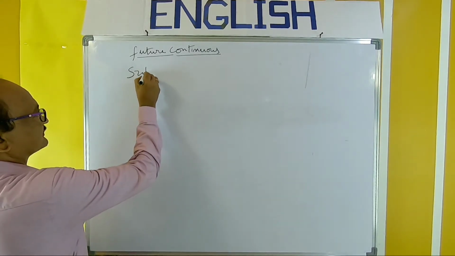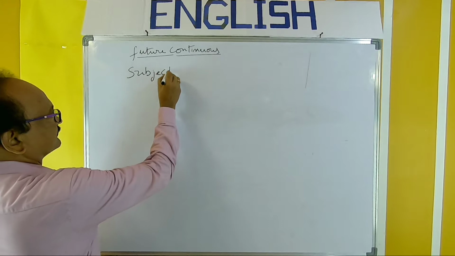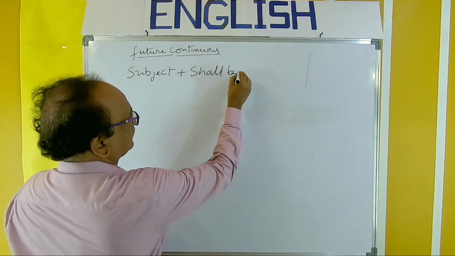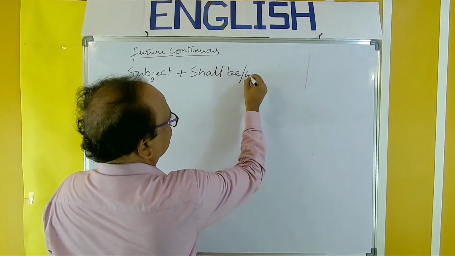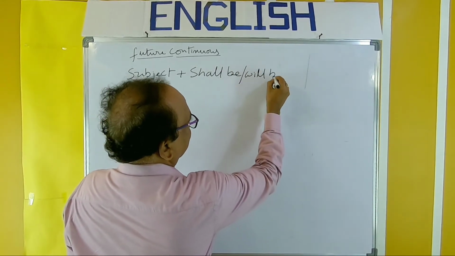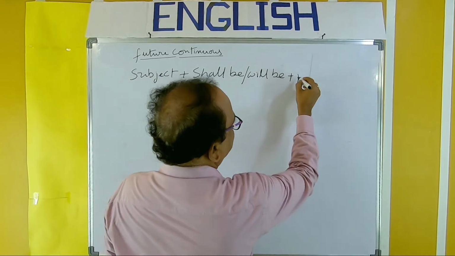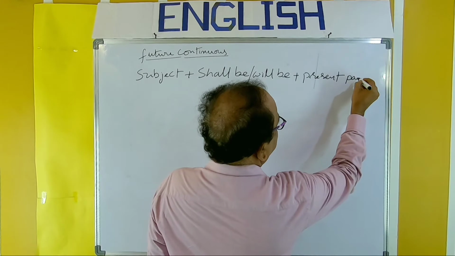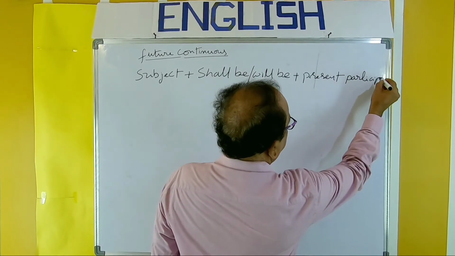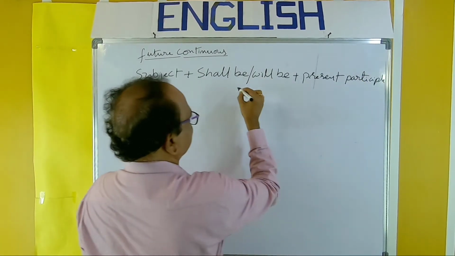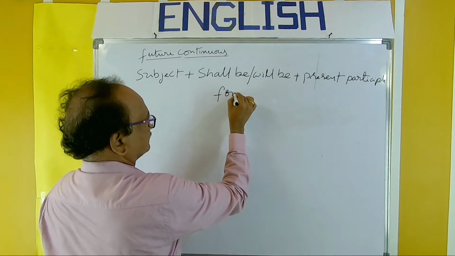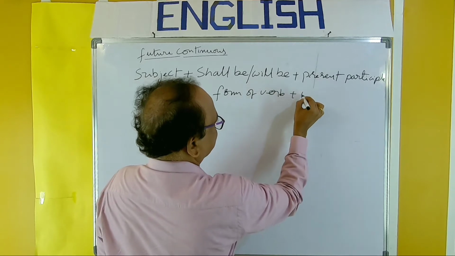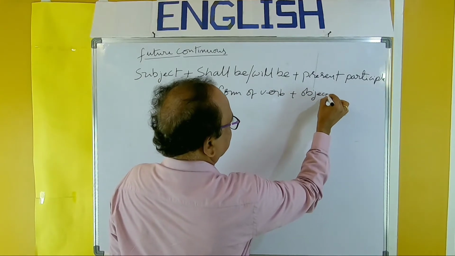Subject plus shall be or will be plus present participle form of verb plus object.